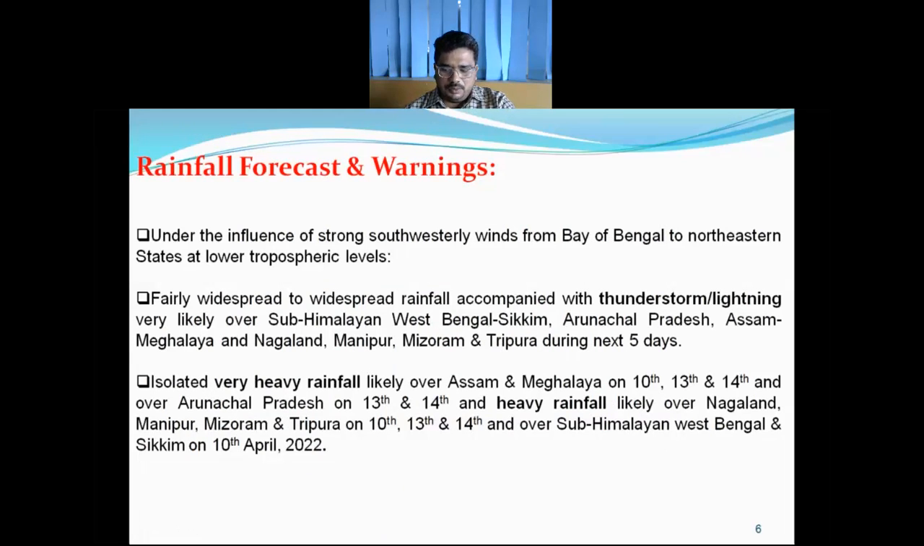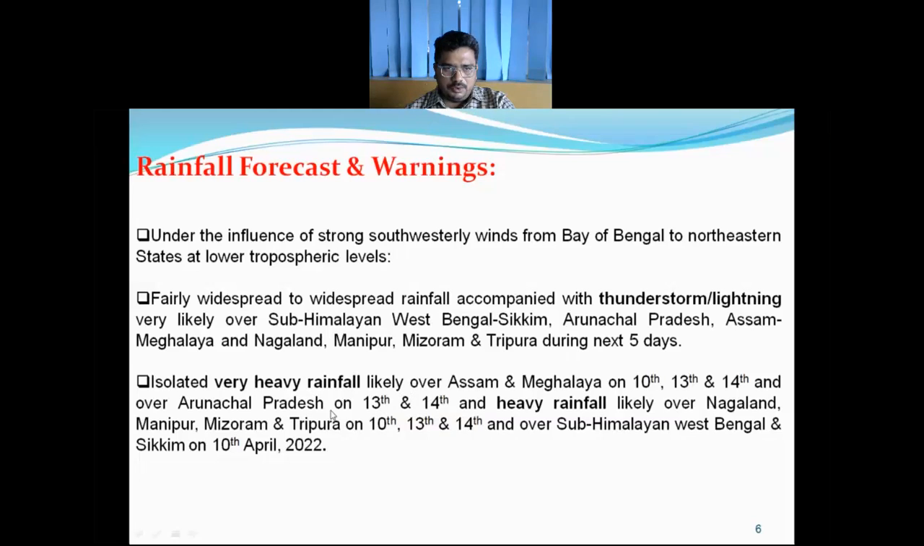So under the influence of strong southwesterly winds from Bay of Bengal to northeastern states, this fairly widespread rainfall episode is likely to continue over these northeastern states and sub-Himalayan West Bengal and Sikkim during the next 5 days. As well as very heavy rainfall likely over Assam, Meghalaya on 10th, 13th, and 14th, and over Arunachal Pradesh on 13th and 14th, and heavy rainfall likely over Nagaland, Manipur on 10th, 13th, and 14th, and over Gangetic West Bengal and Sikkim on 10th April 2022.